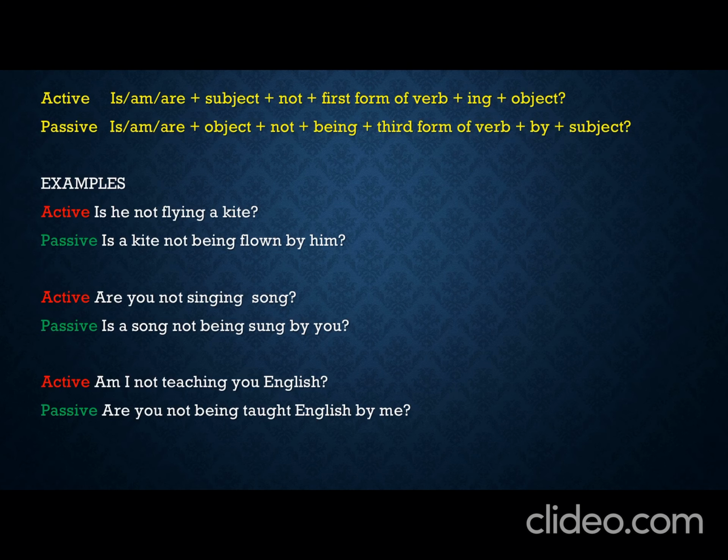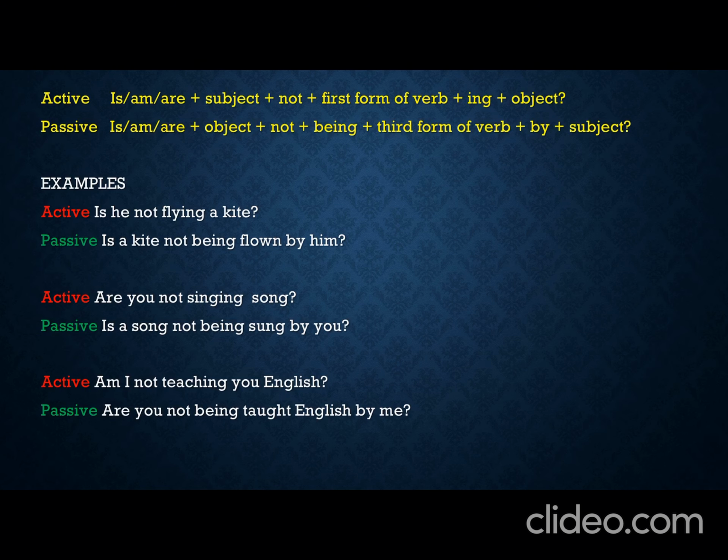Active voice: am I not teaching you English? I will be followed by am. But English is third person singular. We can make this sentence using you, because you and English both are objects here. So we will be making the passive voice using you, and that is: are you not being taught English by me?